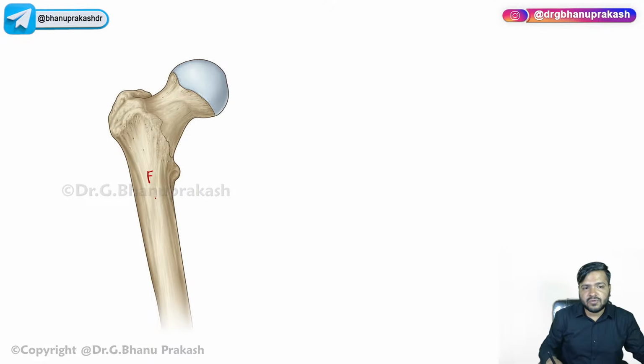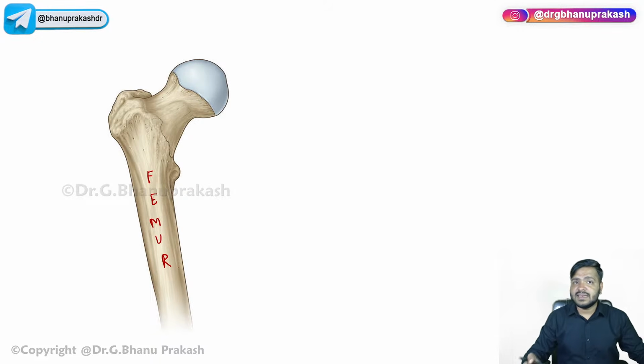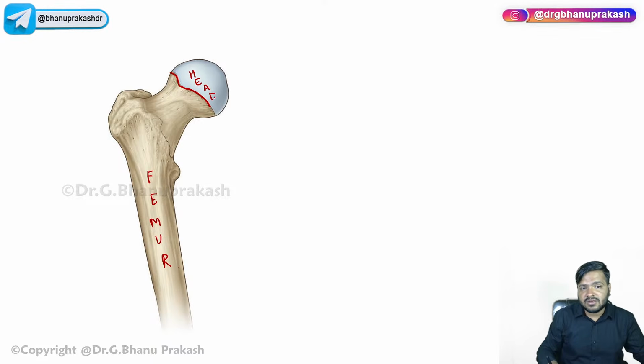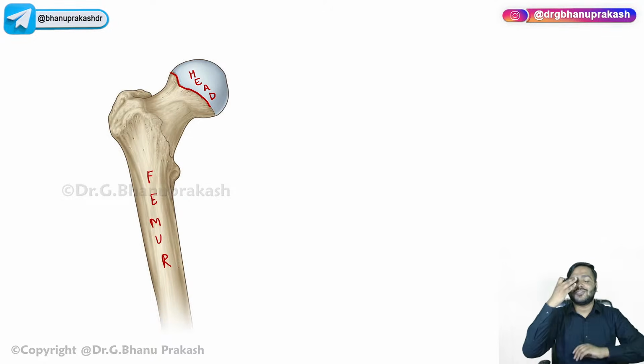And this is the femur bone, which is present in the thigh region, from the hip joint up till the knee joint. It is the longest bone. This is the femur bone, and this rounded part is called the head. Now, can anyone tell me which joint the femur bone will form? It also forms a ball and socket joint.